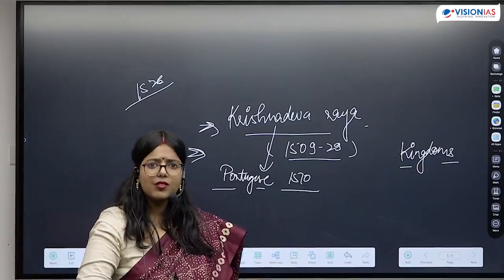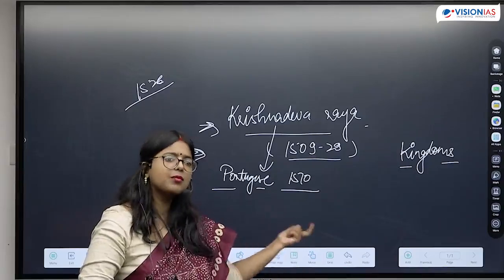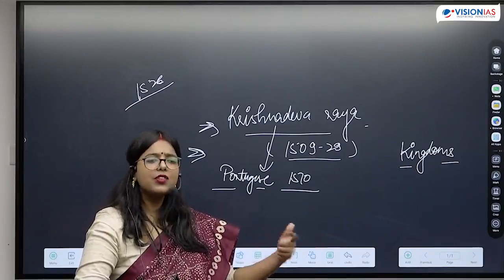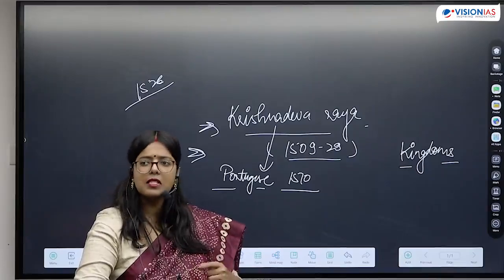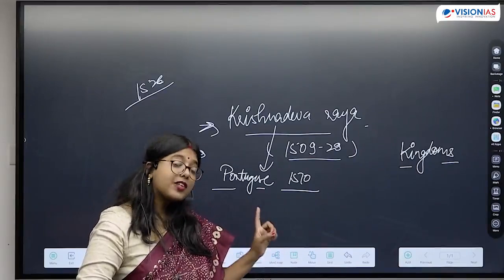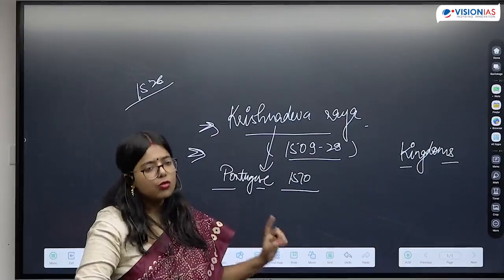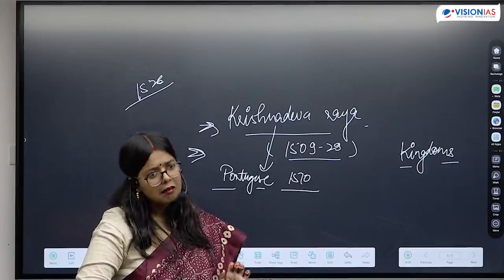You see that questions on Nino da Cunha have been asked. They have asked a direct statement on Albuquerque as well. So from a medieval perspective as well, we should keep in mind that when the Portuguese are trying to extend their influence, these rulers are also coming into play. A question on the Sultan of Gujarat has already been asked. So in the context of the Vijayanagar Empire as well, we should keep these things in mind.